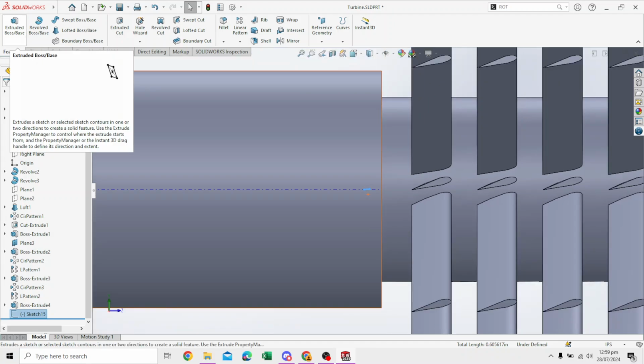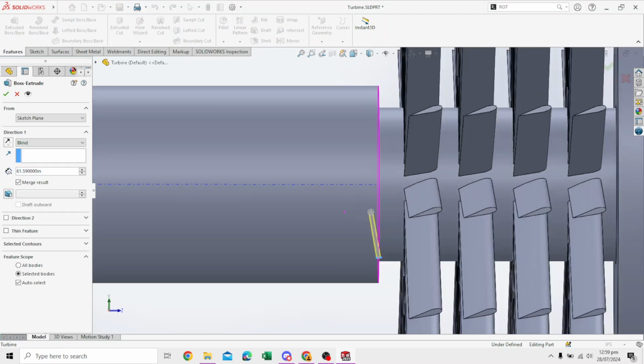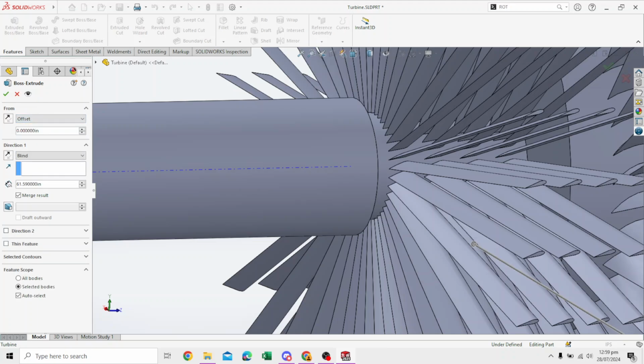Go to extruded boss base. This sketch is already selected. It just needs the right selection. So from is selected to offset, and we provide an offset of 70.